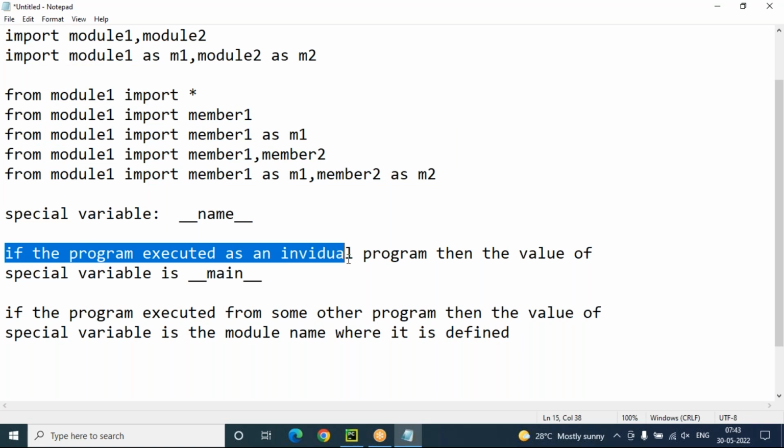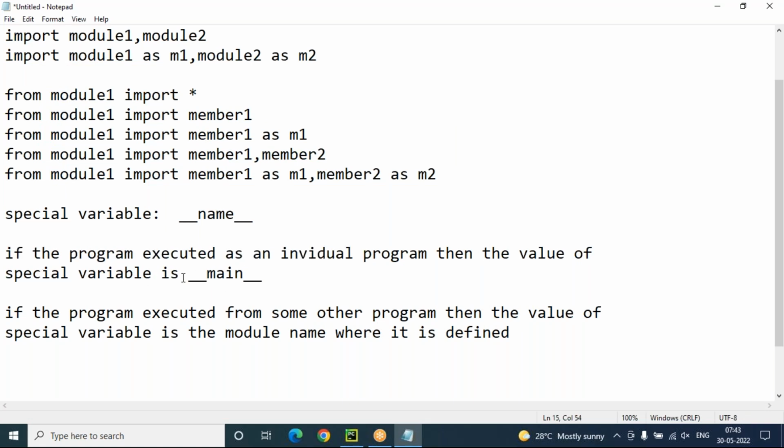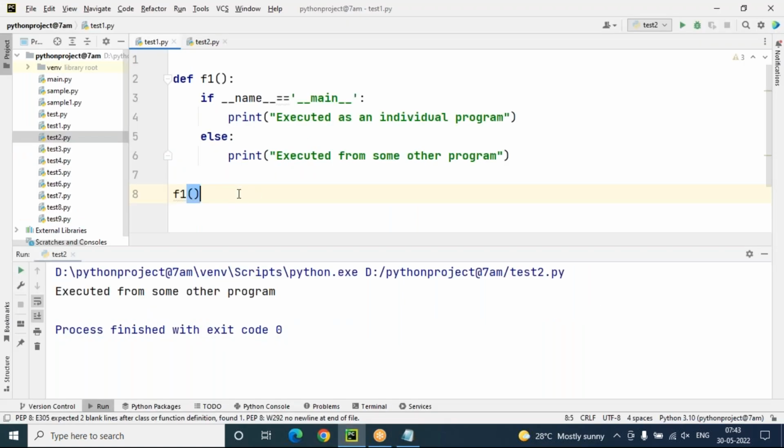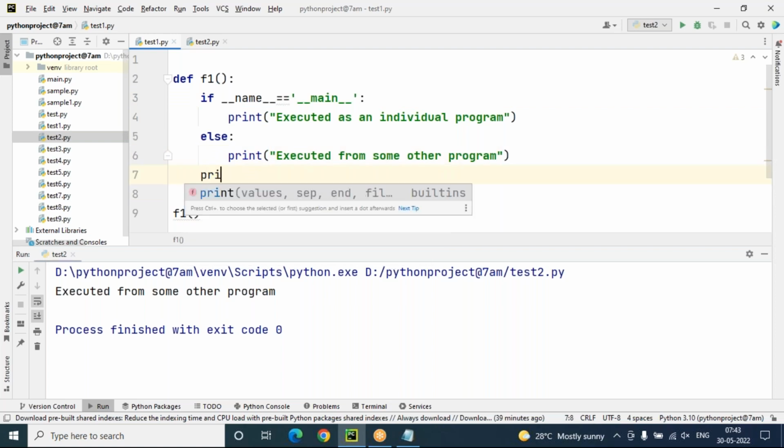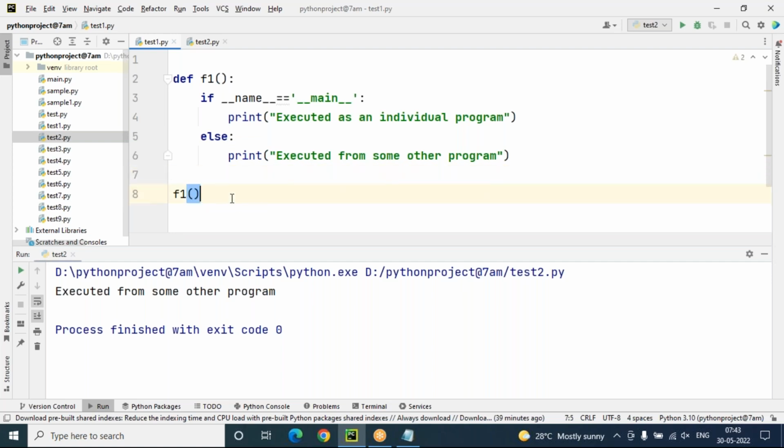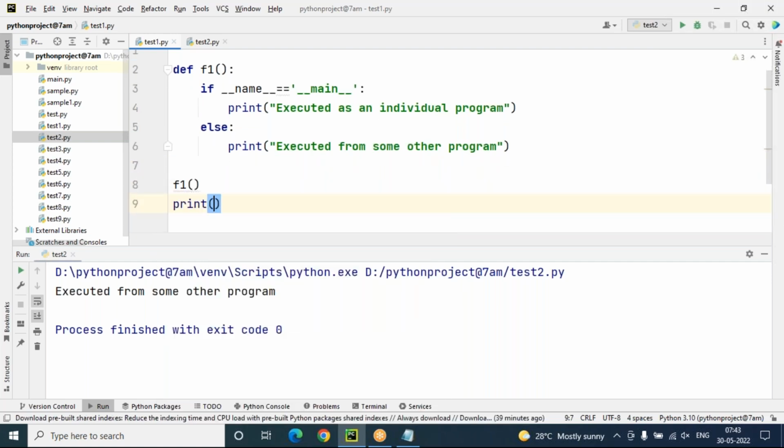As I said, if the program is executed as an individual program, then the value of the special variable is main only. Otherwise, the value of the special variable is the module name where it is defined. Then let me also print what the value is. I want to print __name__ also. How to print this? Now you can see here, I'm printing it. Print __name__. We can print it here also.